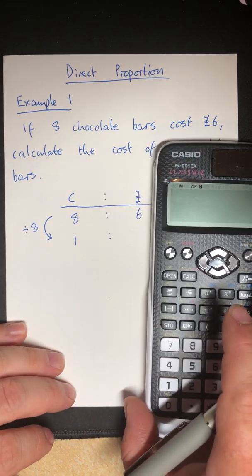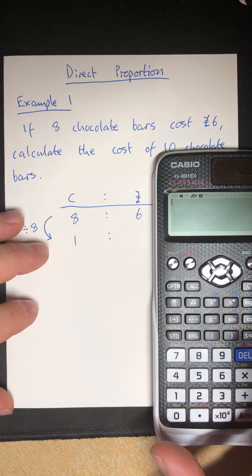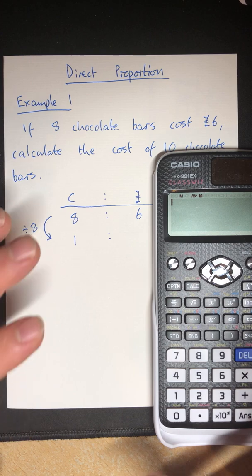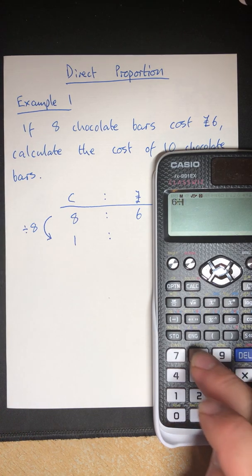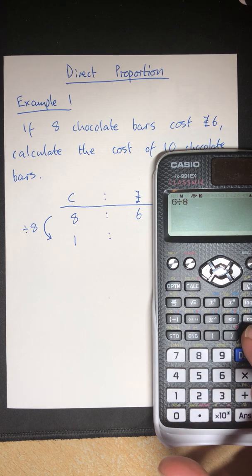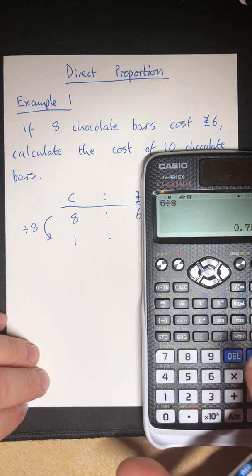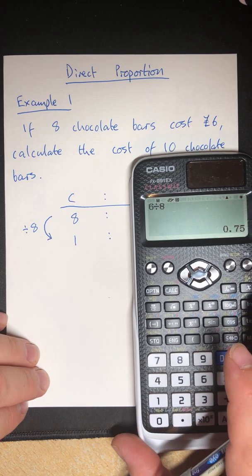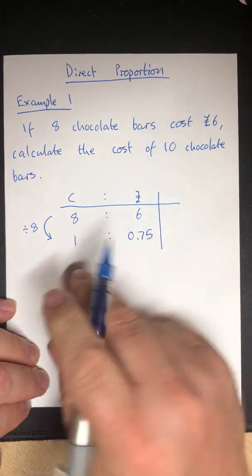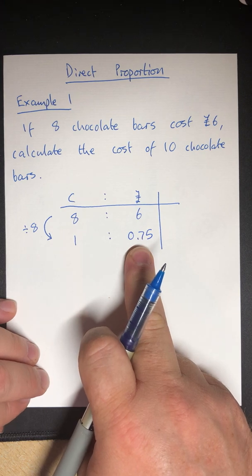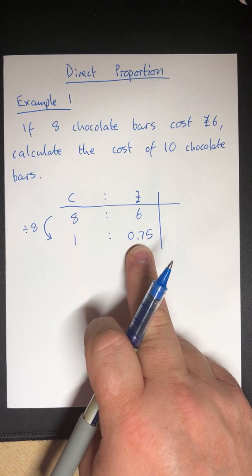If you're not keen doing this by hand or mentally, then it's likely you may be able to use your calculator in these sort of questions. So I'm going to use mine. I'm going to do 6 divided by 8. That gives me 3/4. I'm going to use the SD button here to change it into a decimal value, and I get 0.75. So 1 chocolate bar will cost me £0.75, or if you like, 75p. So now I know the cost of 1 chocolate bar.